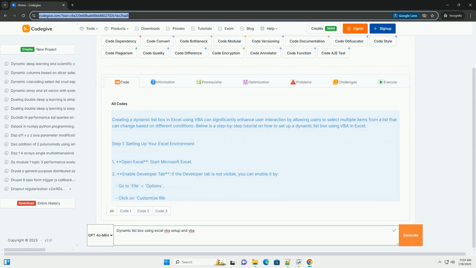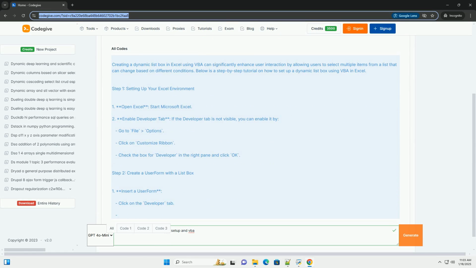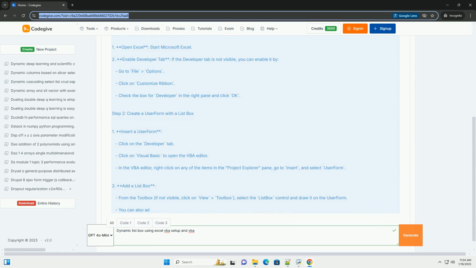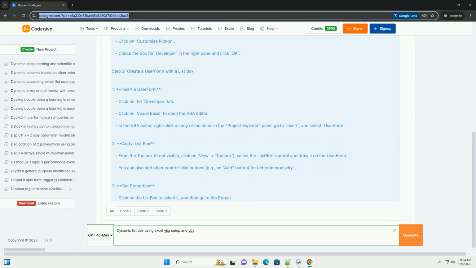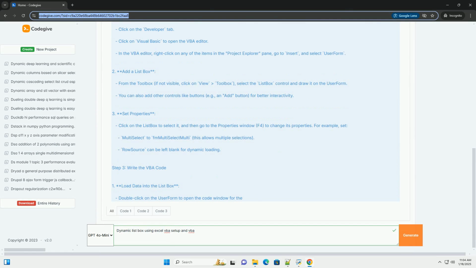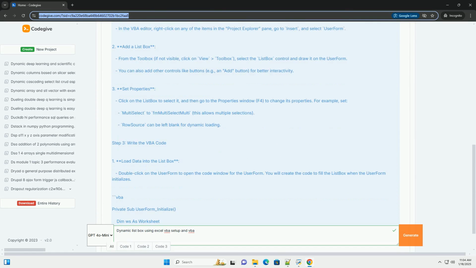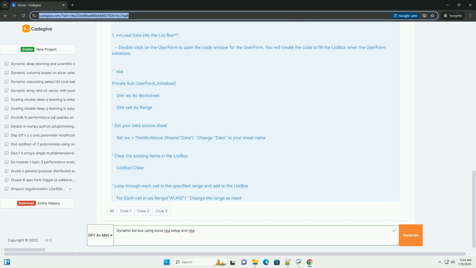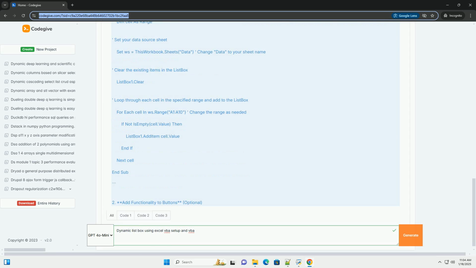Creating a dynamic list box in Excel using VBA can significantly enhance user interaction by allowing users to select multiple items from a list that can change based on different conditions. Below is a step-by-step tutorial on how to set up a dynamic list box using VBA in Excel. Step 1. Setting up your Excel environment.